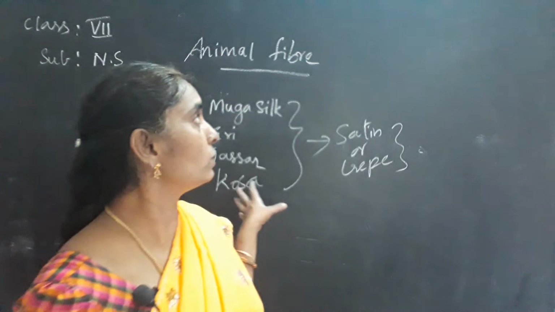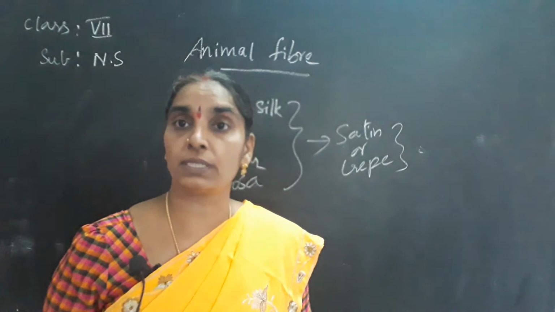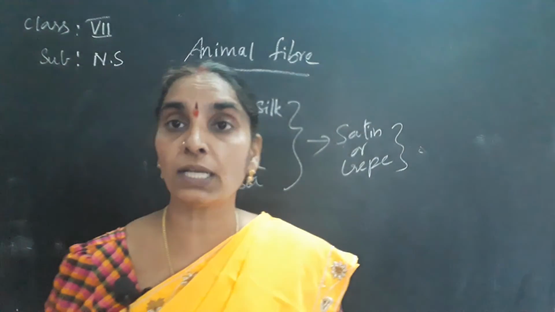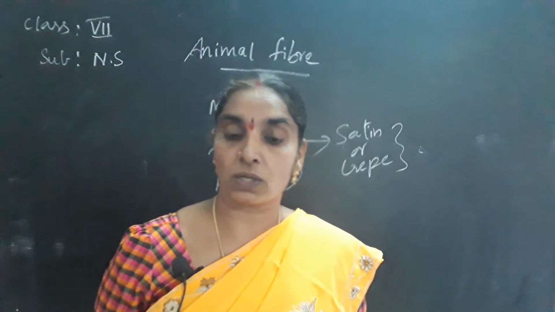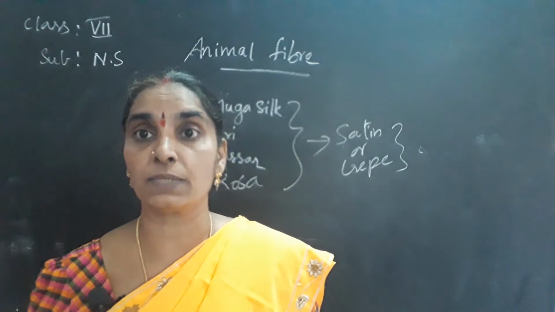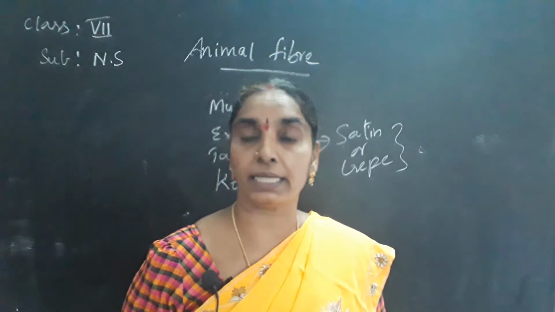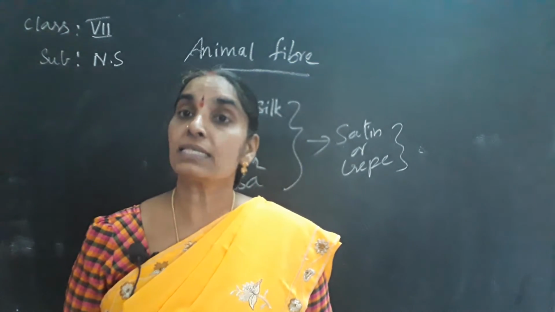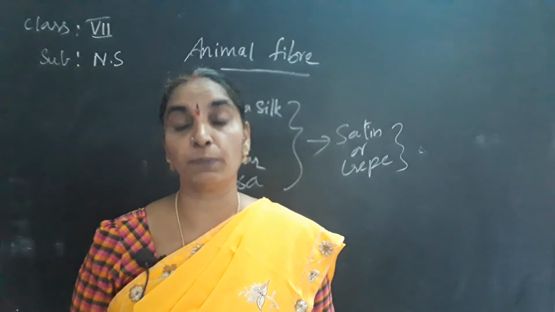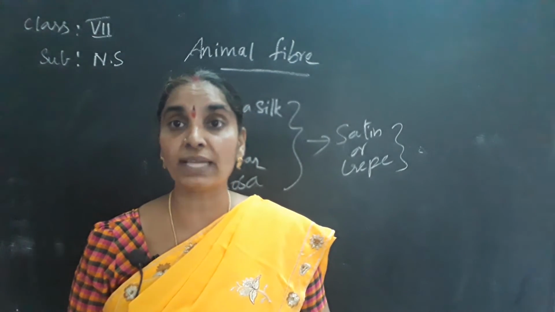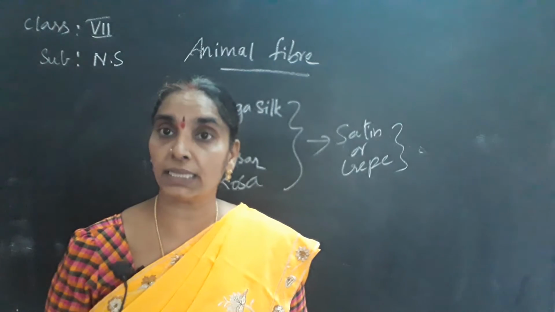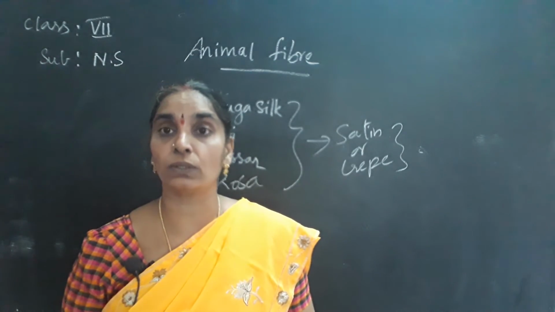Okay, children, this is about silk. It is mostly used for occasional use and it's very costly. Silk is very costly because of the procedure by which it is manufactured. The people who work in the silk industry suffer mainly from skin problems and respiratory problems.